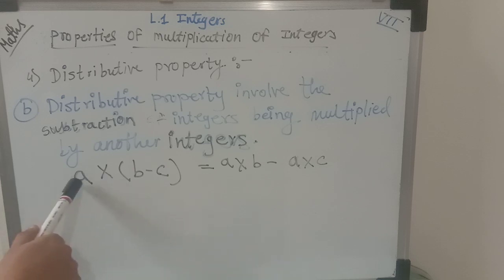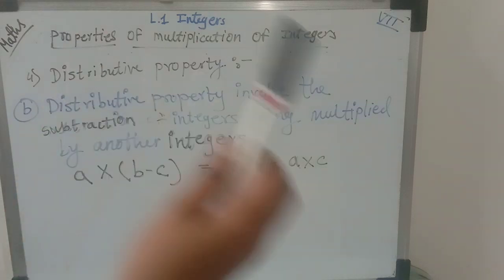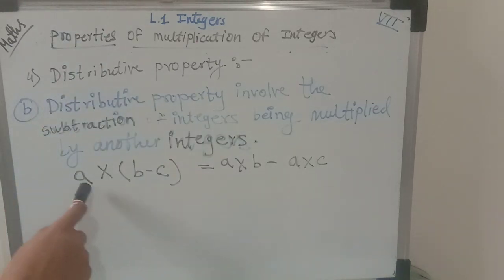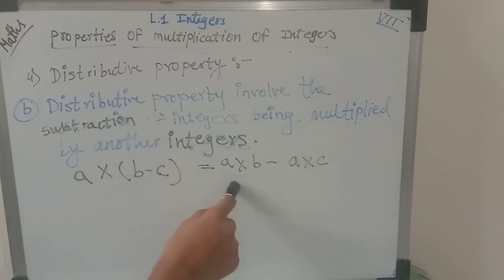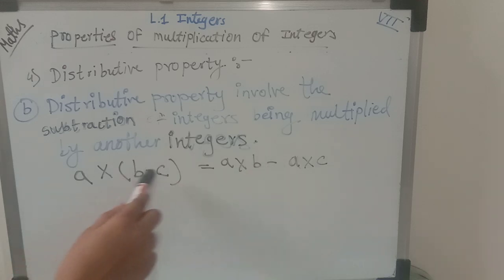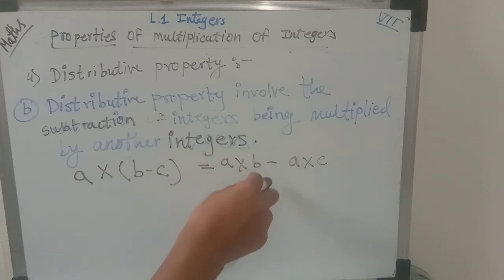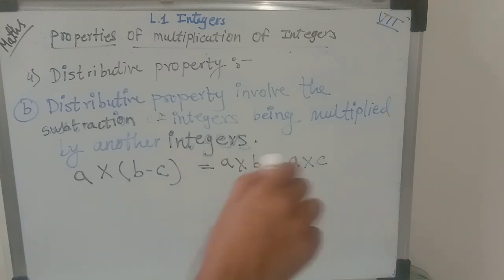If we consider a, b, c, these three integers, this a is the integer which is multiplied with the bracket. Whatever integers are in that bracket, a is multiplied with b as well as with c, and the same thing is said on my right hand side: a multiplied by the bracket b minus c is equal to a multiplied by b minus a multiplied by c. If we put integers in this equation, we will get the same answer from both equations.